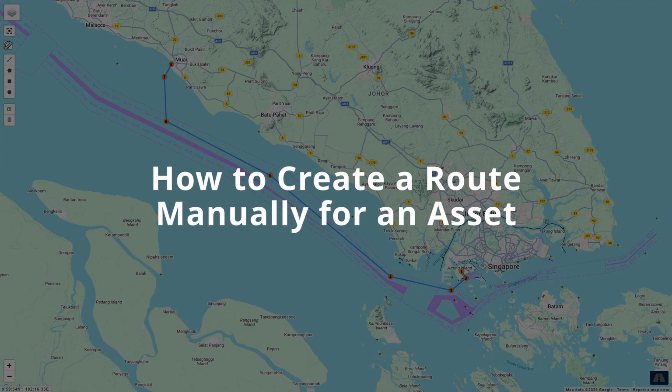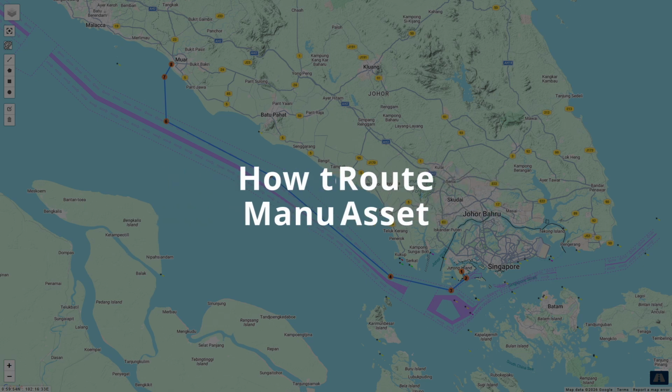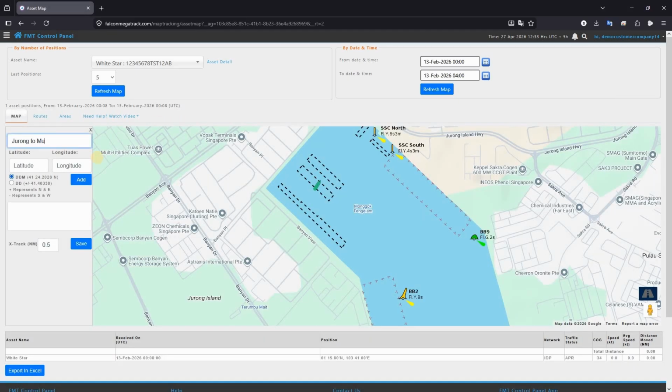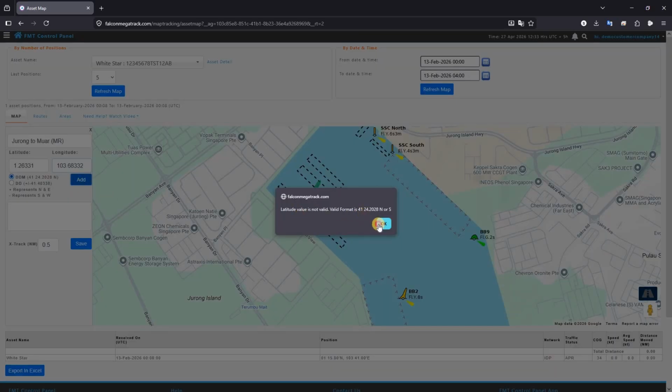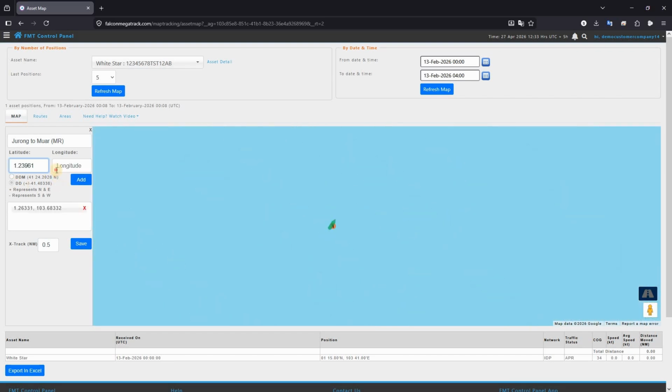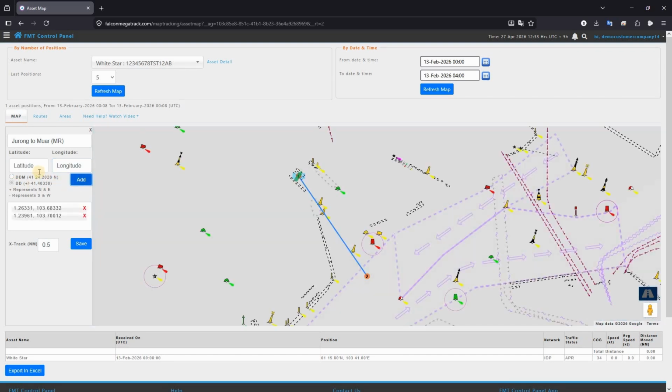How to create a route manually for an asset. Click on Create Route Manually. Enter the route name and latitude and longitude according to the selected format. Click on Add. Please select the specified format before adding coordinates. The coordinate has been edited successfully.